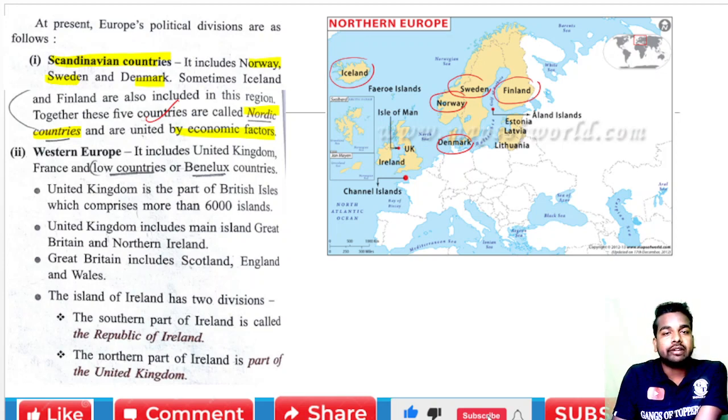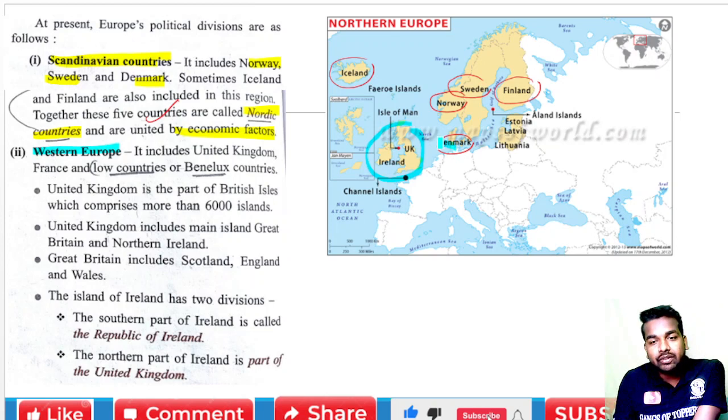The second point is about Western Europe. It includes the United Kingdom, France, the Low Countries and the Benelux countries. We are talking about Western Europe. This is the United Kingdom, and here you can find the Benelux countries.